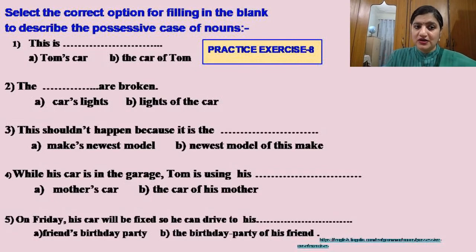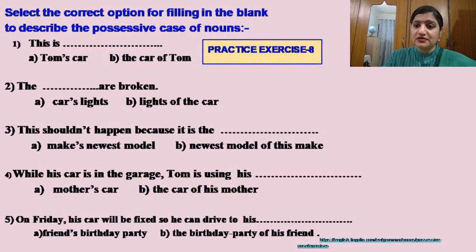of nouns. Now the possessive case is expressed by adding an apostrophe s in the case of living beings, and in the case of non-living things, you use the of expression, right?